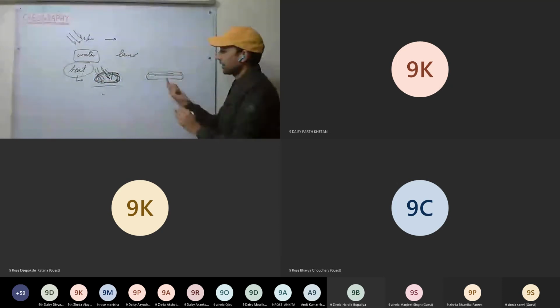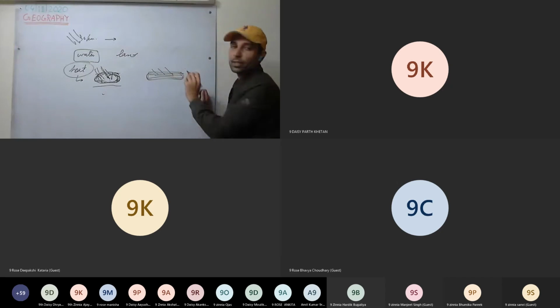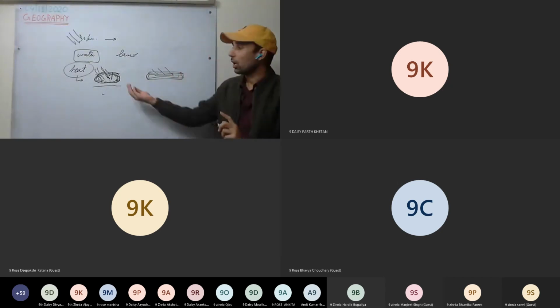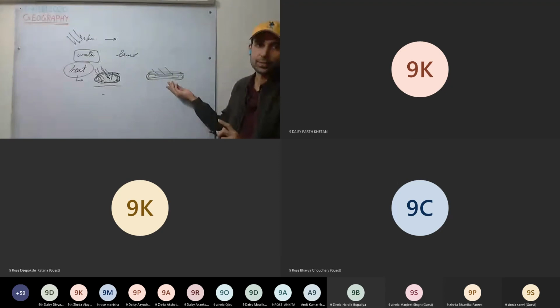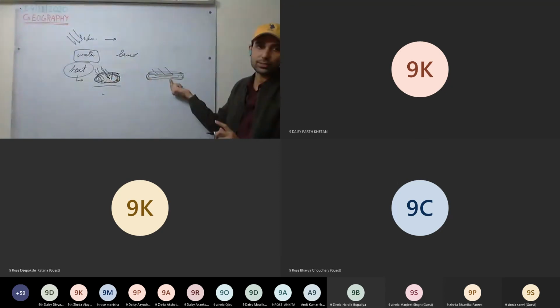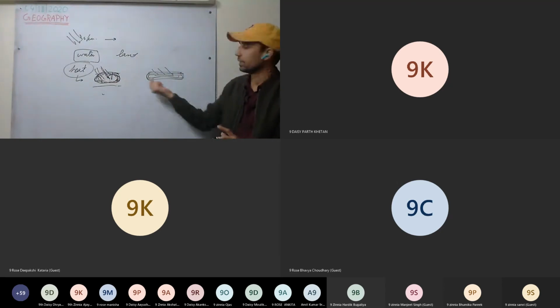Here on land, what happens? The heat is mainly concentrated on the surface. It is only concentrated on the surface. Now, at night, what happens? It cools down faster because it has absorbed less heat as compared to water.